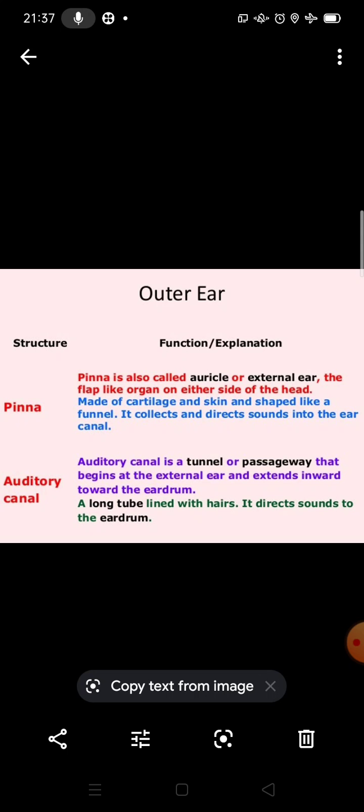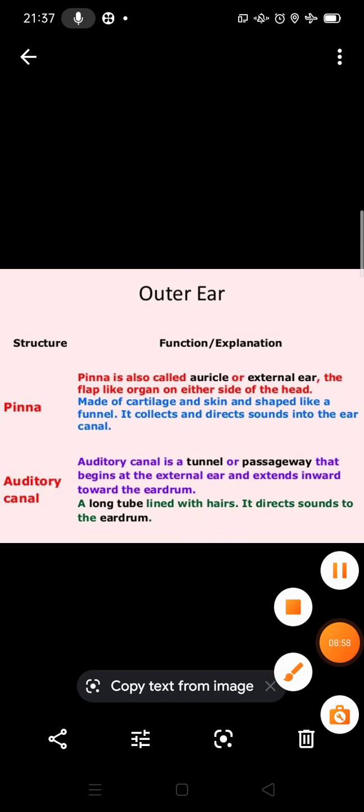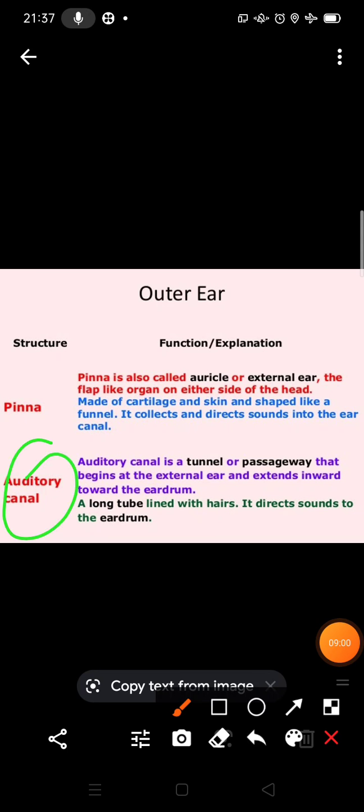Now the second part of the outer ear is the auditory canal. The auditory canal or ear canal is a tunnel or passageway that begins at the external ear and extends inward towards the eardrum.